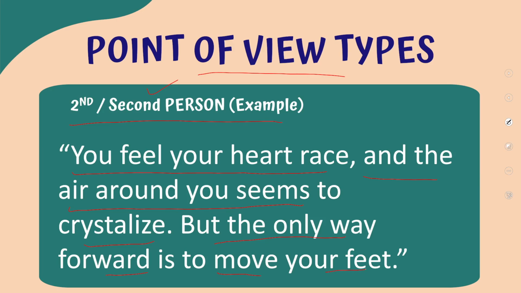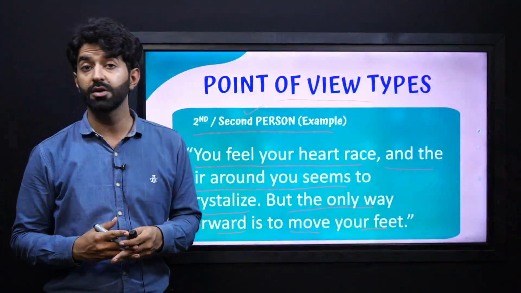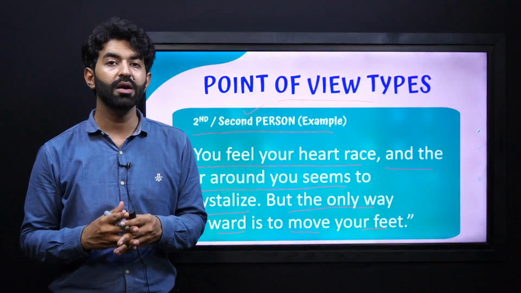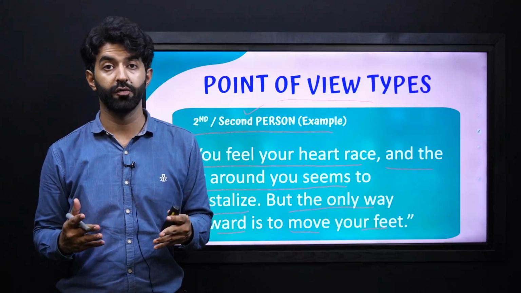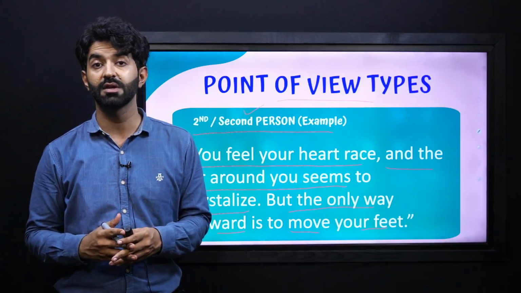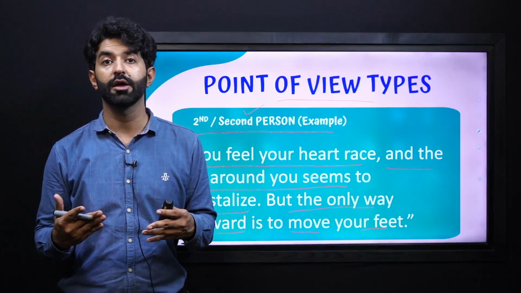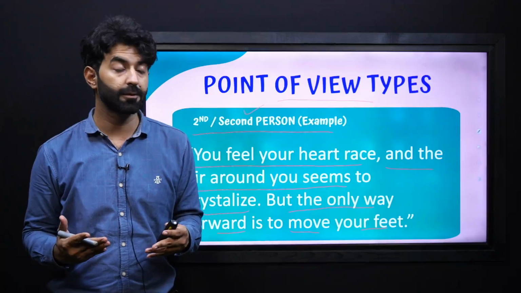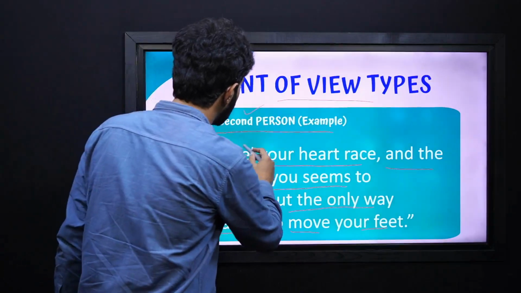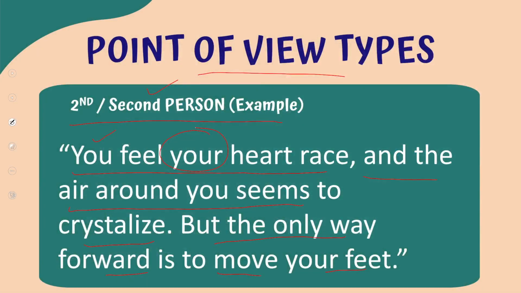Now, my dear learners, think over it. What kind of point of view is this? Yes, this is a second person point of view because the word you is used over and again. You feel your heart race and the air around you seems to crystallize, but the only way forward is to move your feet.